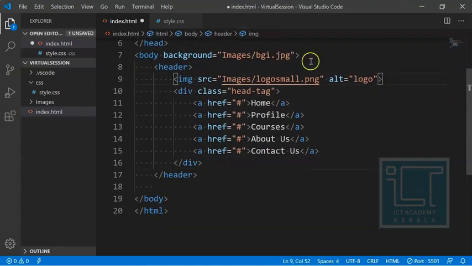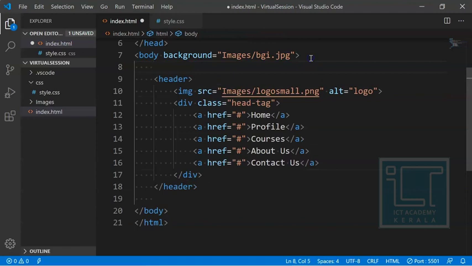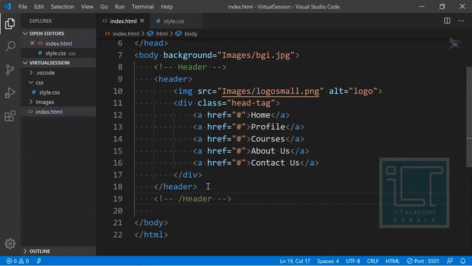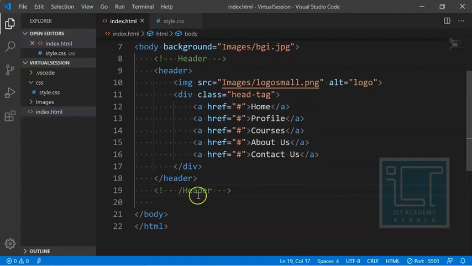One better coding procedure is that whatever you are writing in a code, we have to comment it. Commenting is a good practice. So I can give a comment like it is a header portion, and at the end of the header portion, slash header, this is the end of the header. So this means that this portion is a header.